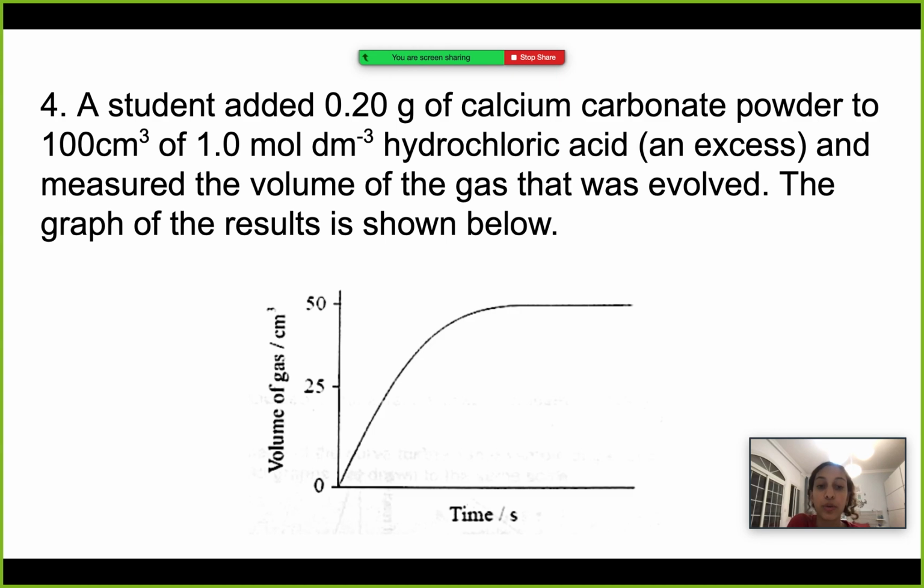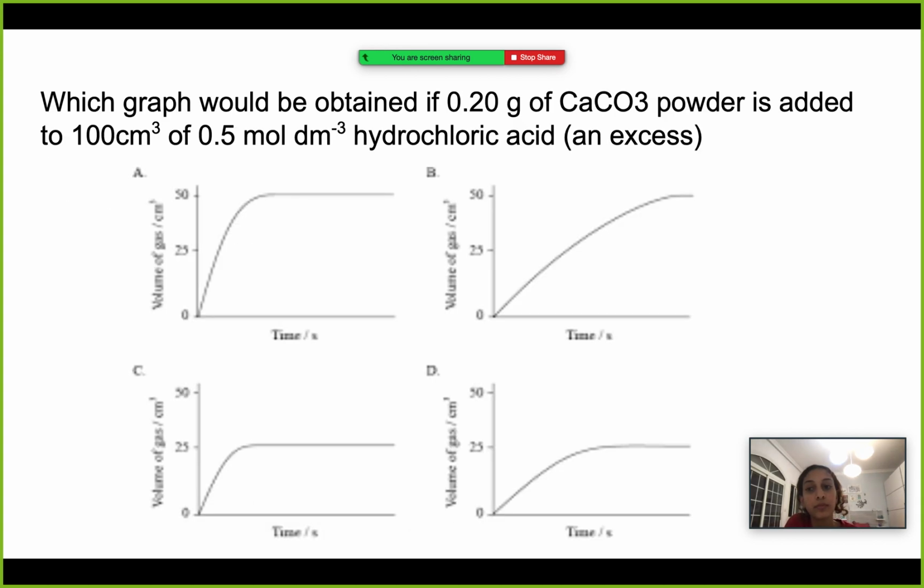This is crucial to know, that the hydrochloric acid is in excess. And measured the volume of the gas that was evolved. The graph of the results is shown below. So here we have 0.2 grams of calcium carbonate, a volume of 100 cm³, and a concentration of 1 mol/dm³. And here we have a diagram of the hydrochloric acid, which is in excess. Which graph would be obtained if 0.2 grams of calcium carbonate powder is added to 100 cm³ of 0.5 mol/dm³ hydrochloric acid in excess?